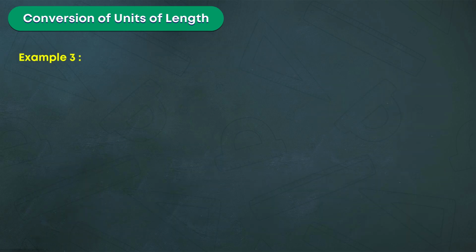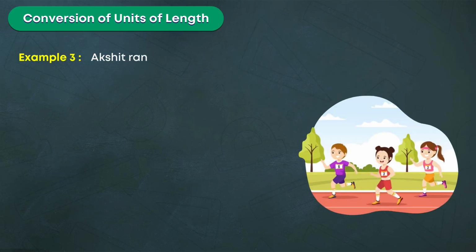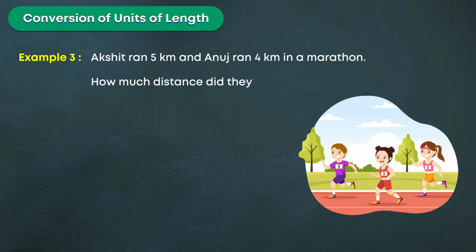Example 3. Akshat ran 5 kilometers and Anuj ran 4 kilometers in a marathon. How much distance did they run in meters?